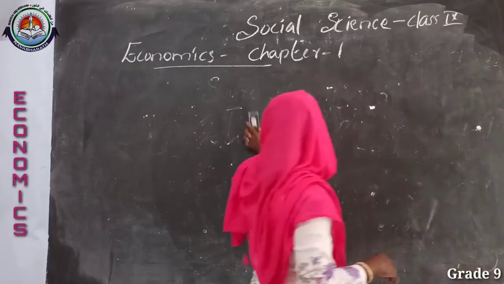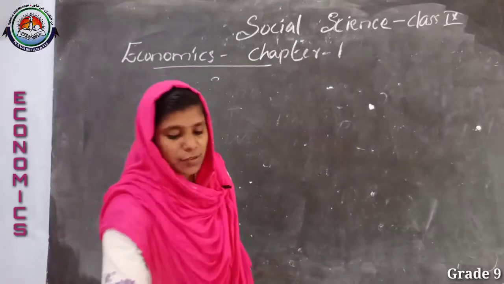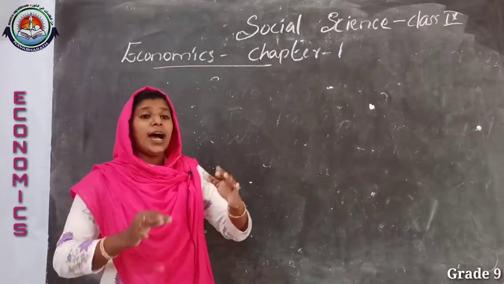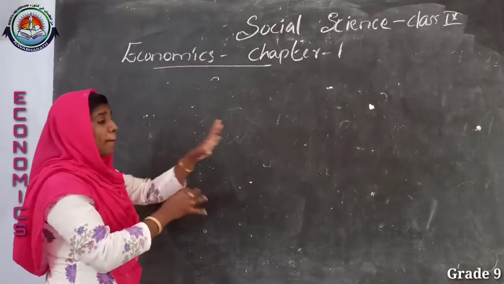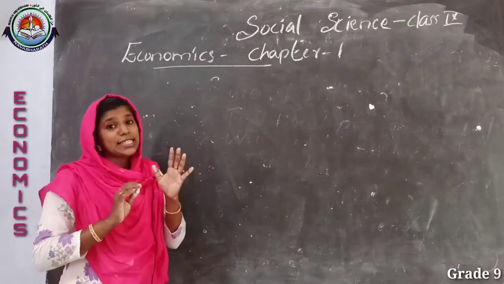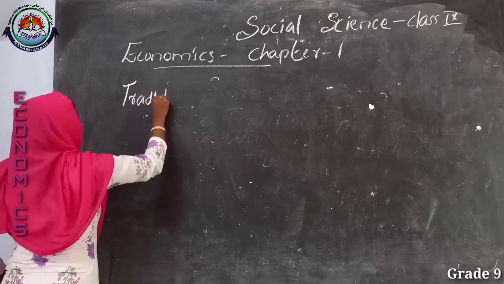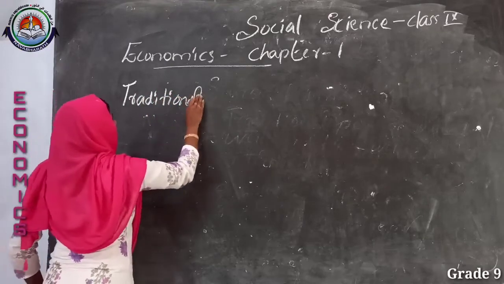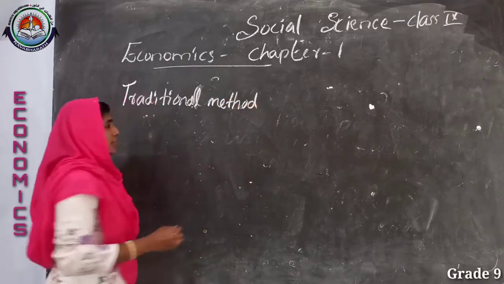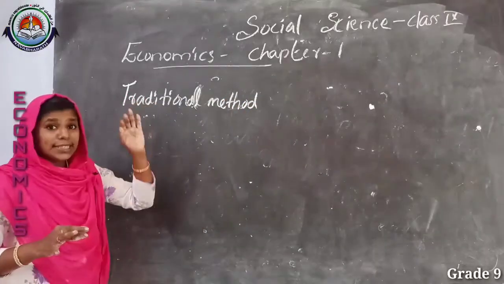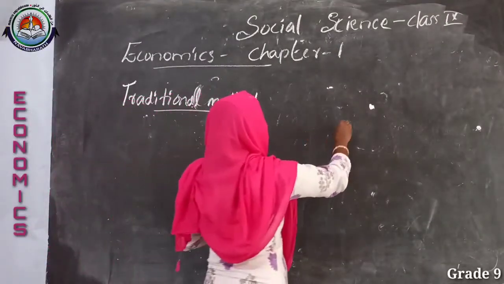Here we select the two important methods or forms of farming. The first one is the traditional method of farming, and the second one is the modern method of farming, and we will compare them so it becomes easier for you. Within its name we can answer: it should be a traditional mode of cultivation.